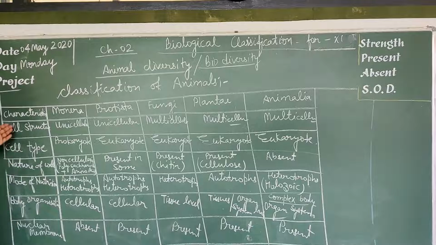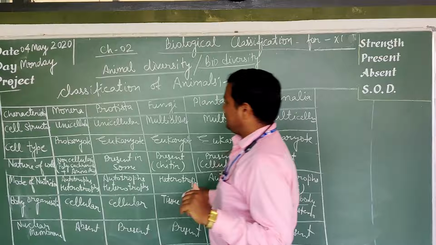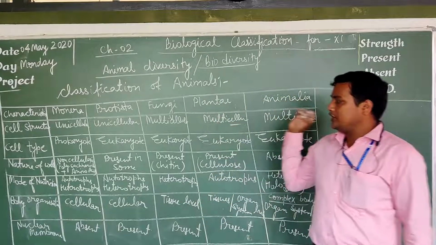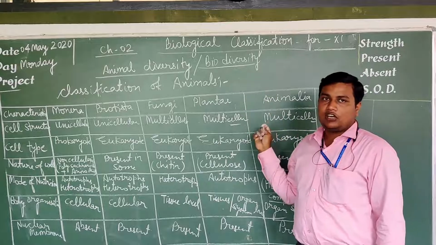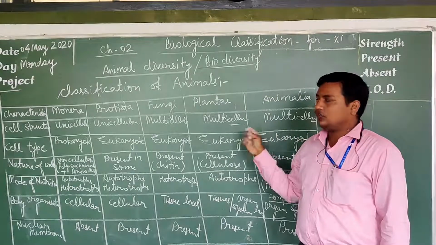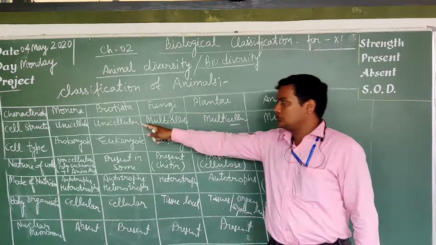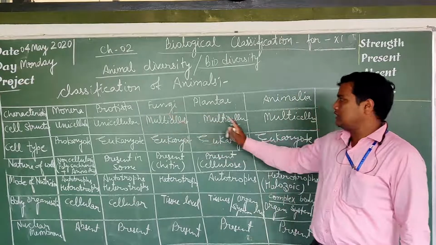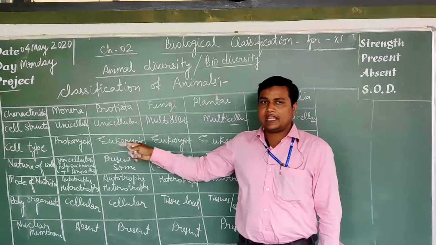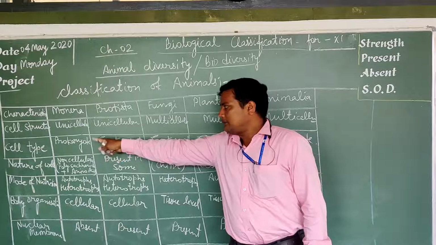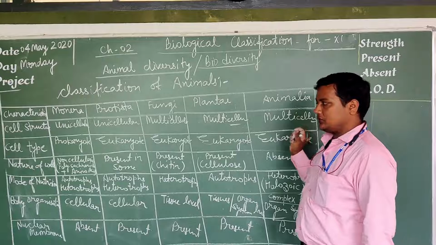So students, now again let us come to the criteria for how organisms are classified into the five kingdoms. The first characteristic is the cell structure. Monera are unicellular, Protista also unicellular, fungi multicellular, and Plantae and Animalia also multicellular. Cell type: Monera are prokaryotes, and all the other kingdoms are eukaryote.